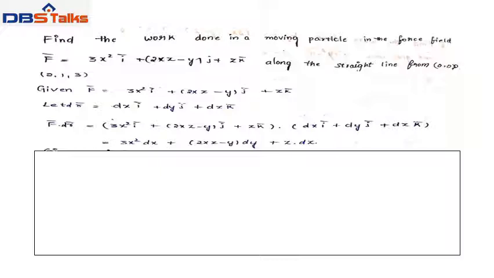Let position vector r bar equal to x i bar plus y j bar plus z k bar, which implies dr bar equal to dx i bar plus dy j bar plus dz k bar. Now we will find F bar dot dr bar. Taking the dot product we get 3x square dx plus (2xz minus y) dy plus z dz.